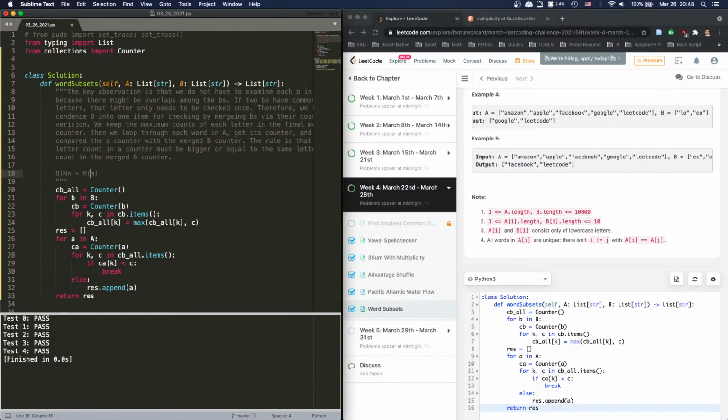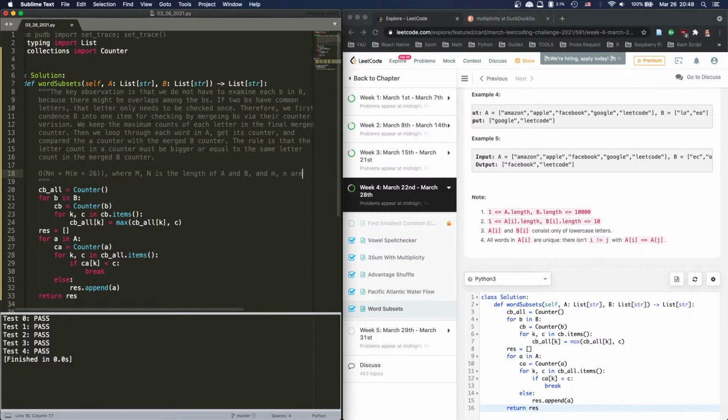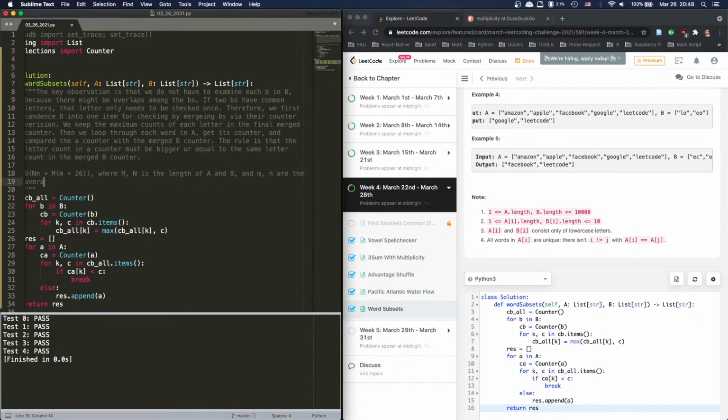So we can say this one plus maximum 26. Just put 26 here, where M, N is the length of A and B, and M, N are the average length.